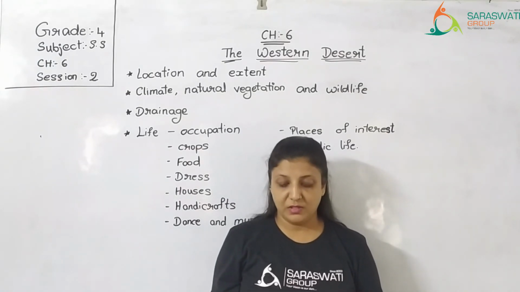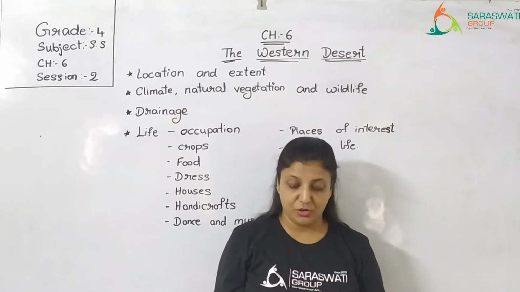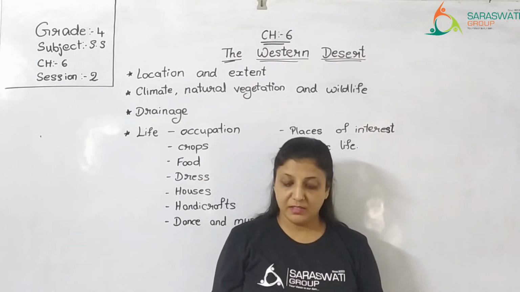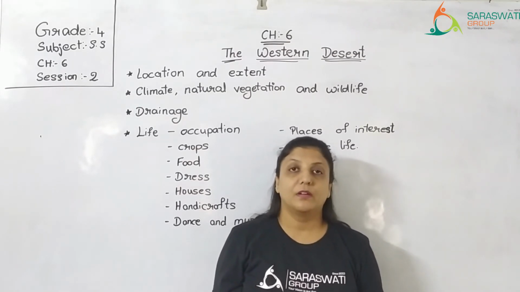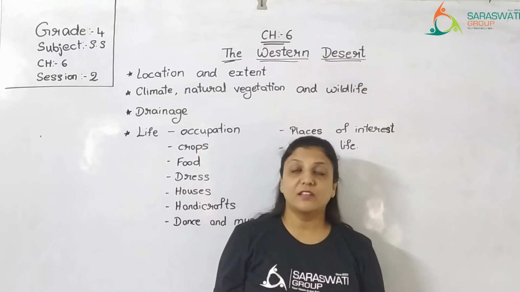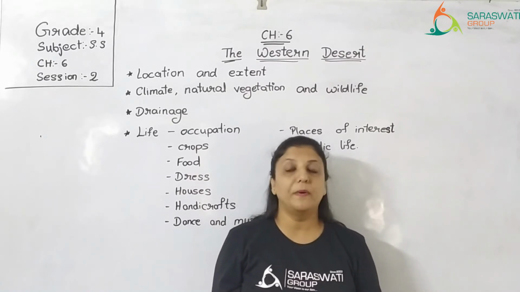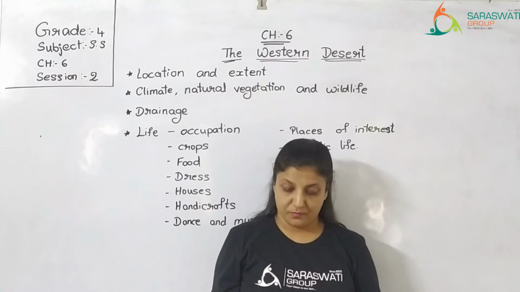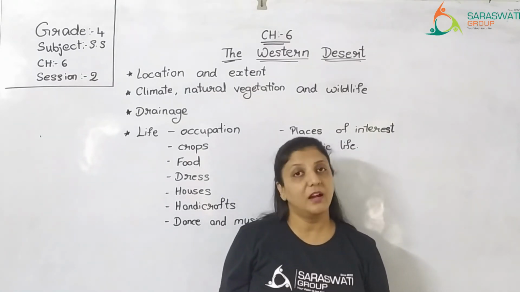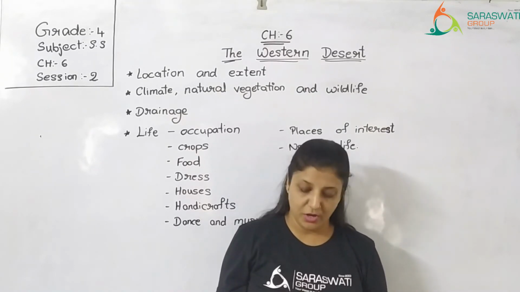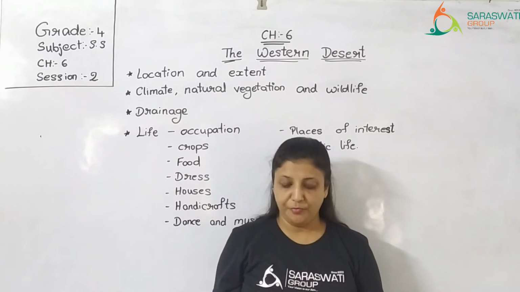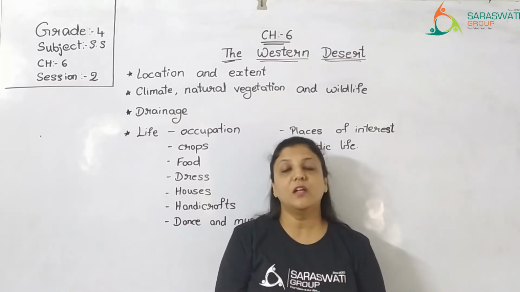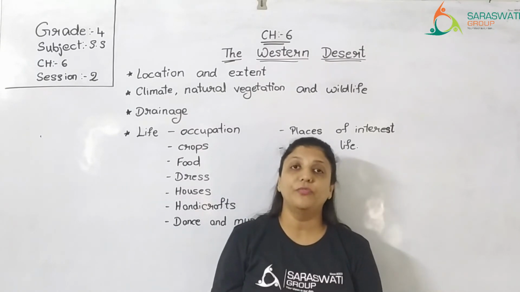For most of the houses, the main construction material used for outer wall is unbaked bricks. Unbaked, kachi mitti ki bricks. That is the main material that is used to build the outer wall. However, wood and stone are also used. But along with these unbaked bricks, they also use wood and the stone. The houses in old time were made of pink stone. Olden times, the houses in deserts were made of pink stone.